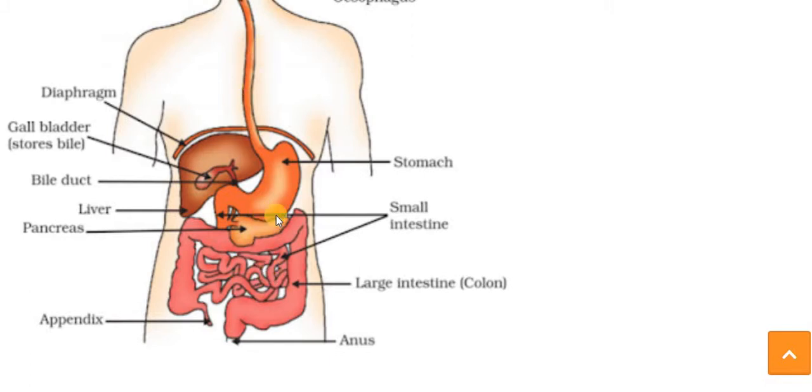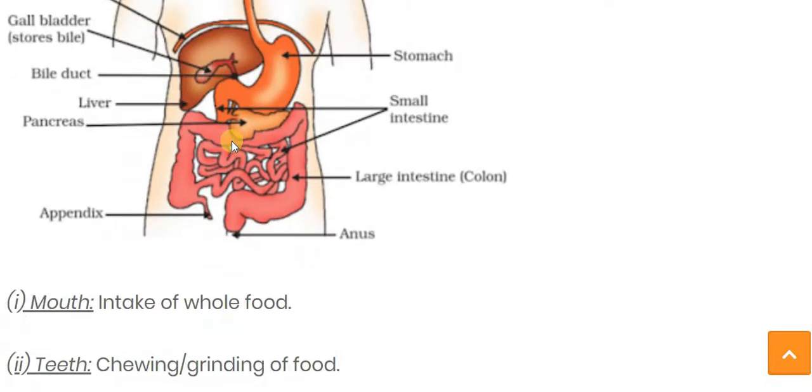Other than the alimentary canal, some supportive glands or organs are also there which take part in digestion. That is the pancreas. This is the liver. This is the bile duct, which carries the secretion from the liver. This is the gallbladder. So this is the figure of the human digestive system.